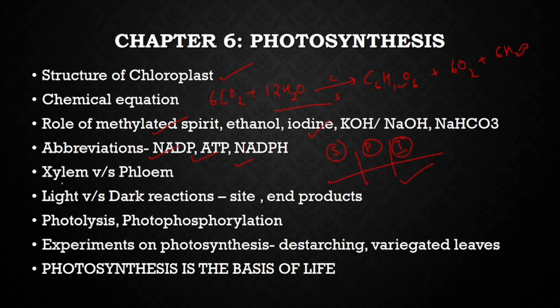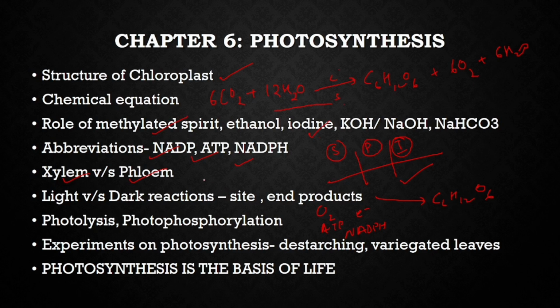Xylem and phloem function is clear. Conduction of water, that is xylem, and translocation of food, that is phloem. Light versus dark reaction. Light reaction happens in the thylakoids, dark reaction happens in the stroma of the chloroplast. End product: if you see, light reaction, the end product is oxygen, ATP, NADPH and electrons, and the end product of dark reaction is glucose, right? Glucose, and again the ADP and NADP will be produced back, but you write glucose.